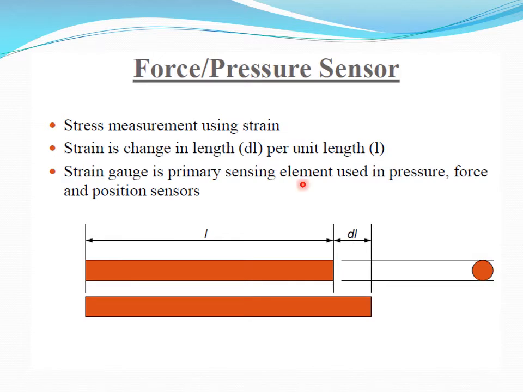Some specific material, if you take it, will change its dimension by the action of some pressure or force. That is what is indicated. It is changing its length by dl by application of some force in this direction. This will change the resistance of the material also. In some materials this is more prevalent, and if you select that material for measurement, it can be used as a pressure or force sensor.